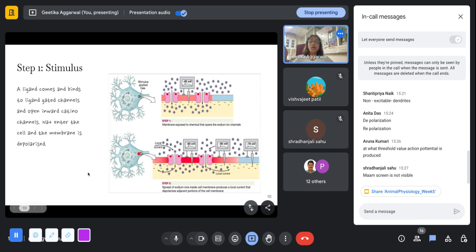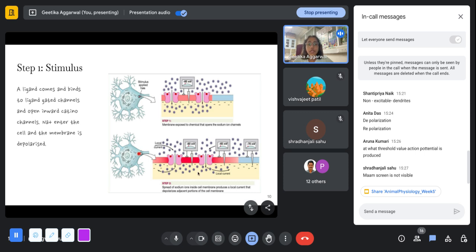Sorry for the typo. Sodium ions start moving into the cell, which leads to membrane depolarization. Here you see outside there's a lot of sodium and inside there is a negative charge and less sodium ions. But when this ligand attaches to these channels, they help in the movement of sodium inside the cell.